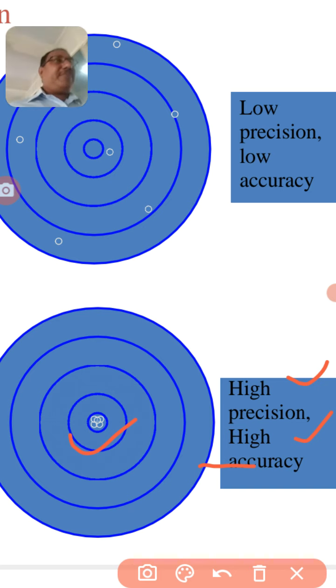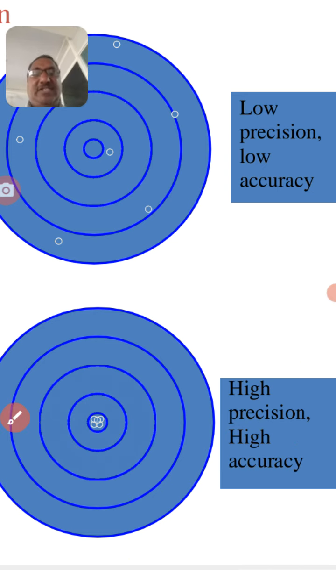If I am connecting 80 volt and I am getting 80, 80, 79, 80 and so on, it is more precise, more accurate. When I am connecting 80 volt and I am getting 85, 100, 60, sometimes 70, then it is not precise, not accurate. So these are few examples of accuracy and precision.